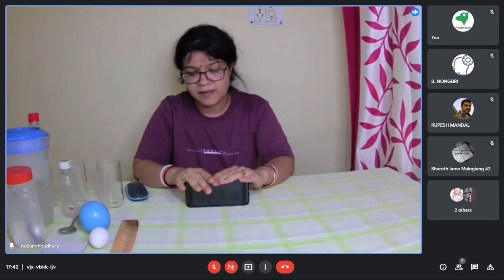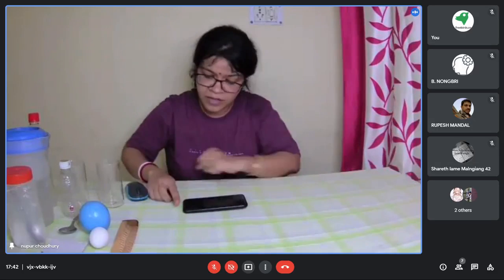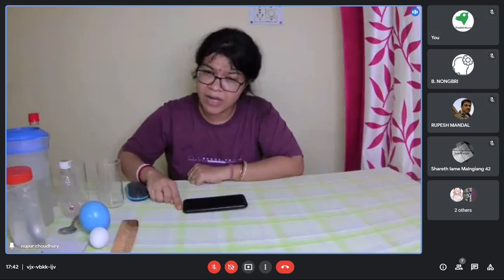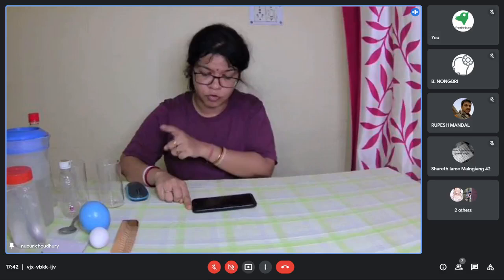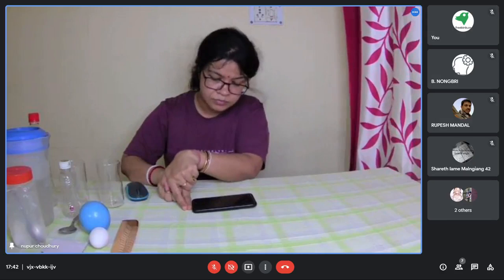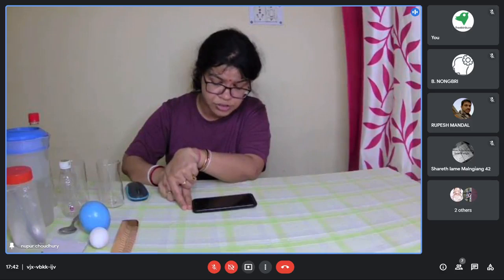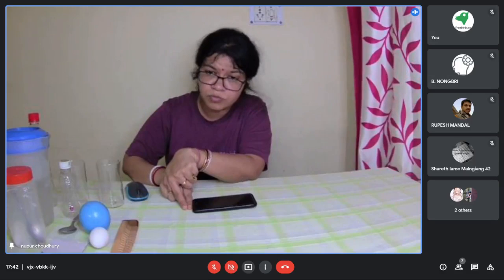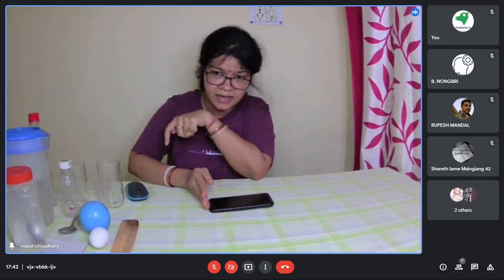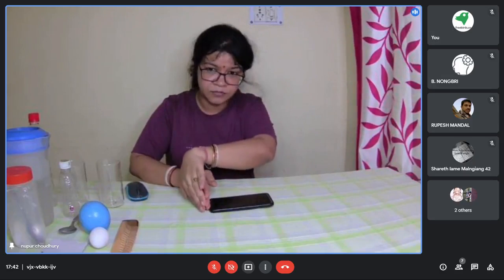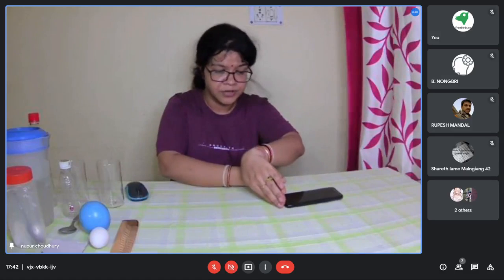The next point is, suppose this is my object, and I am applying a push to this object from this direction. Okay? If I apply one more force, that means if I am using both my hands to push this object, it could be moved easily, right? The force that I'm applying with this hand and the force I'm applying with this hand, both of them will get added up and the object would be moved pretty easily.